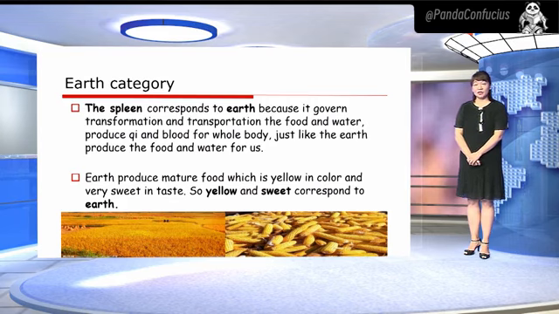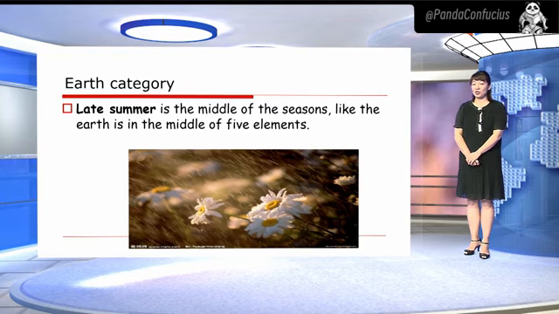Earth category. The spleen corresponds to earth because it governs transformation and transportation of food and water to produce qi and blood for the whole body, just like the earth produces food and water for us. The earth produces mature food, which is yellow in color and very sweet in taste. So yellow and sweet correspond to earth. Late summer is in the middle of the seasons, like the earth in the middle of the 5 elements, and the weather in late summer is rainy, so late summer belongs to earth.